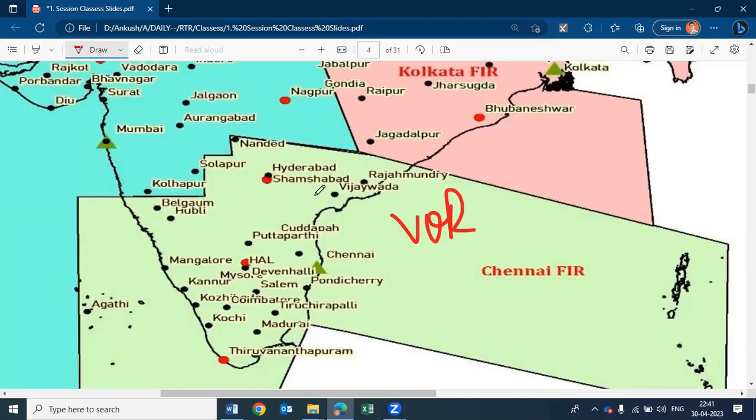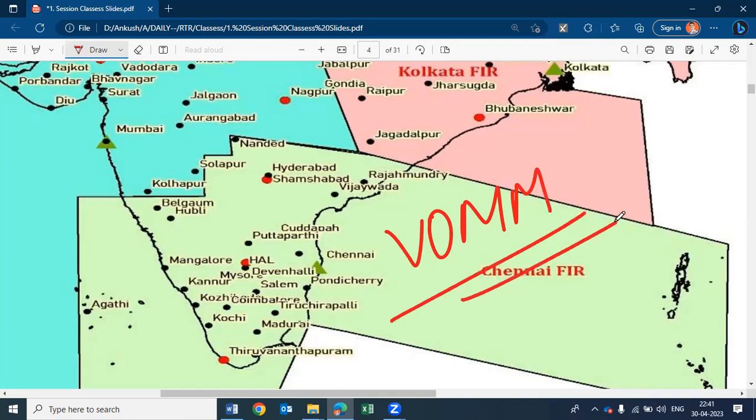Okay, what else can we do? We can practice finding out the complete location designator instead of finding out the logic behind it. For Chennai, the location designator is VOMM, Victor Oscar Mike Mike.